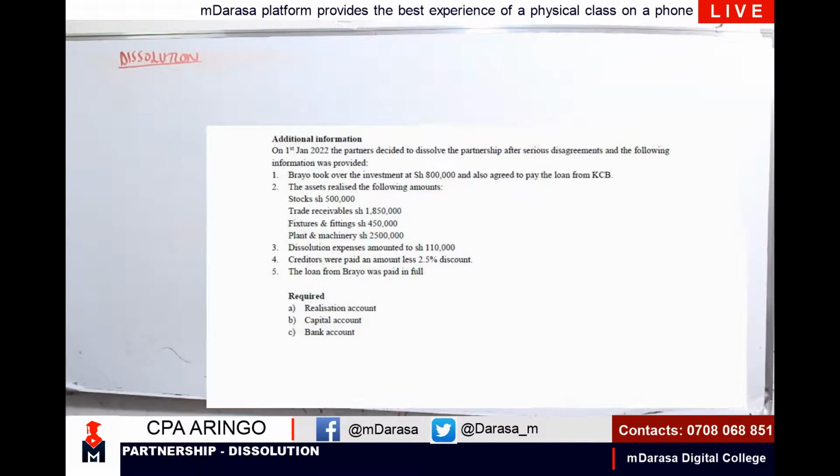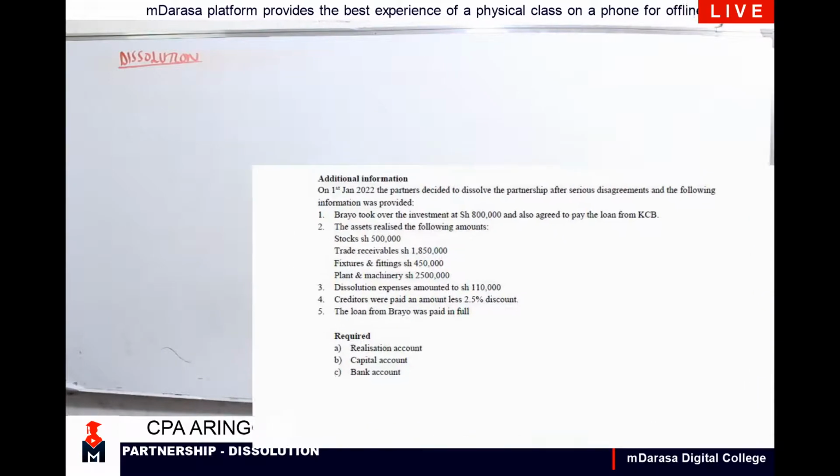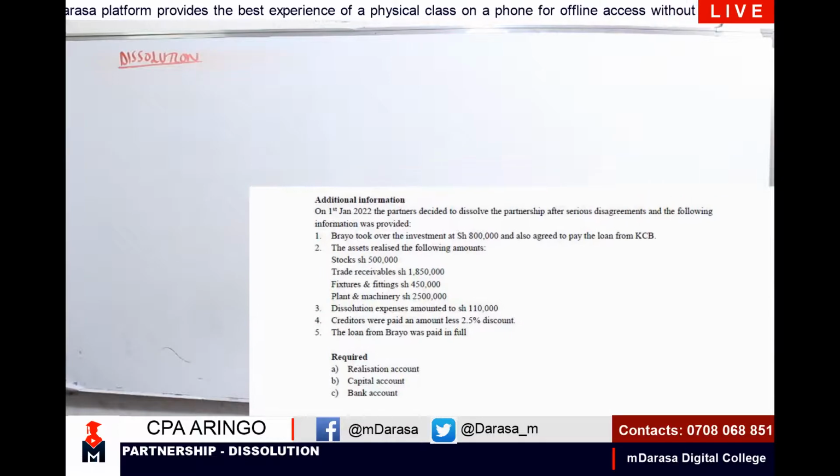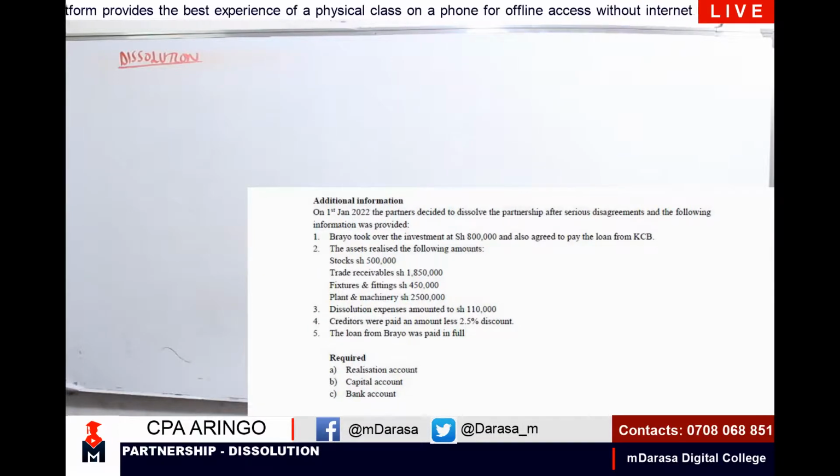That on 1st January 2022, the partners decided to dissolve the partnership after serious disagreements, and the following information was provided. Brayo took over the investment of 800,000 and also agreed to pay the loan from KCB.